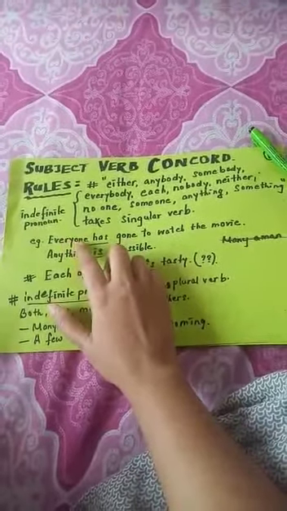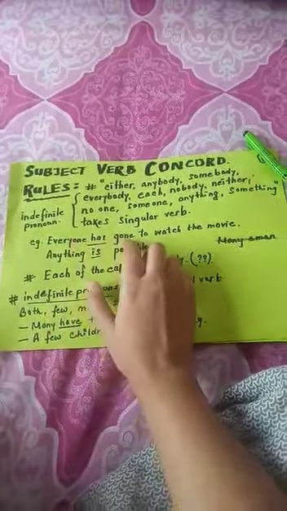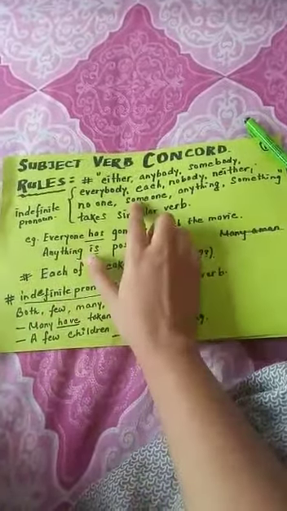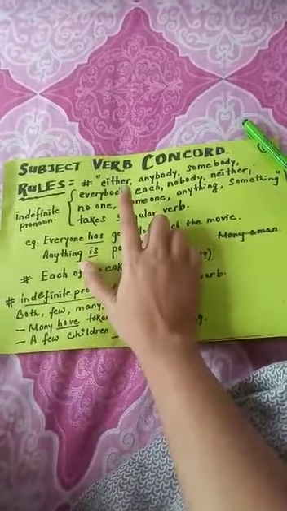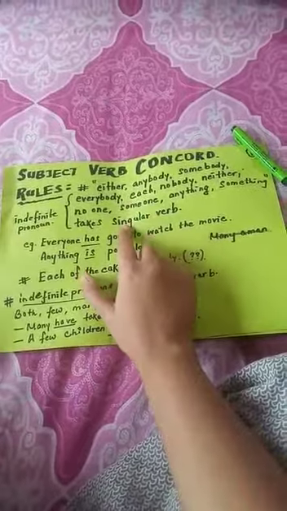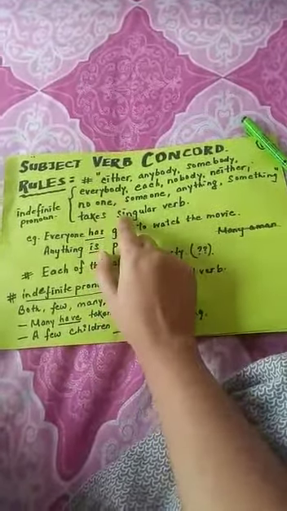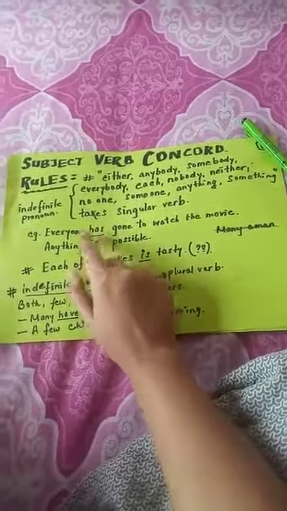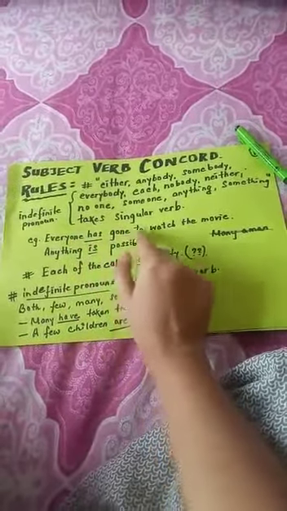Now see the first example. Everyone has gone to watch the movie. Now everyone, you can see I have mentioned here, is an indefinite pronoun and it takes a singular verb, so it goes with the rule. So has is a singular verb here. So everyone has gone to watch the movie.